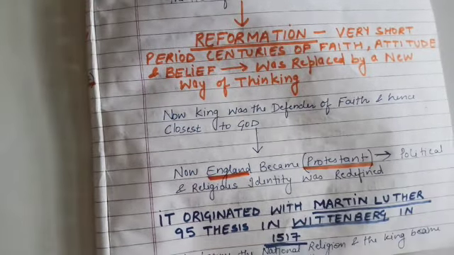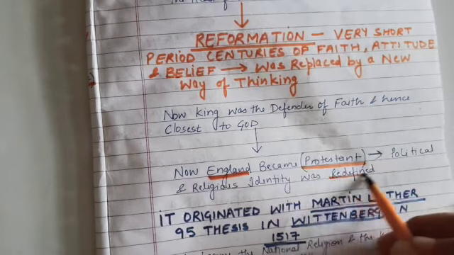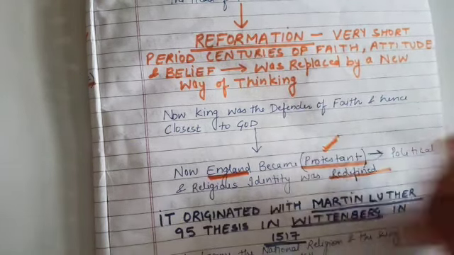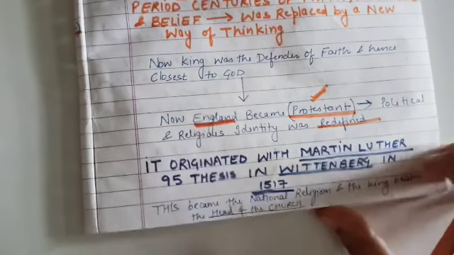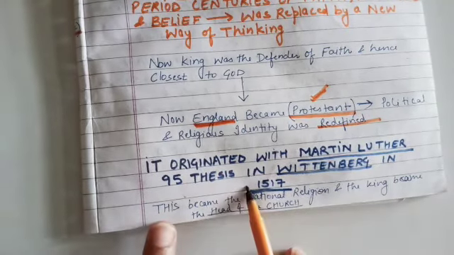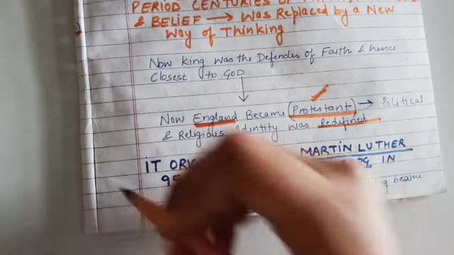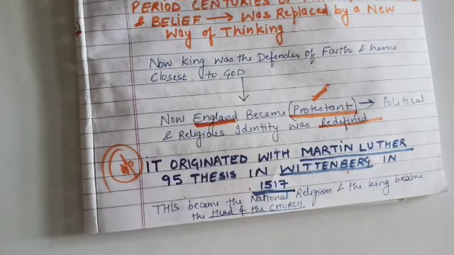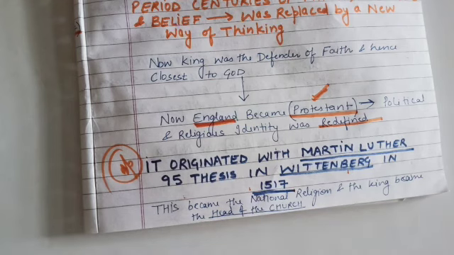So England had become Protestant. Its political and religious ideas were now being redefined, right? And it is said, who began this concept of Protestantism? It originated with Martin Luther's 95 Theses in Wittenberg in 1517. Remember, this is important, right? Protestantism is said to have begun with Martin Luther presenting his 95 theses in Wittenberg in 1517. Remember Martin Luther, 95 theses and 1517, and this is said to be the origin point of Protestantism. Okay, this became the national religion and the king became the head of the church.